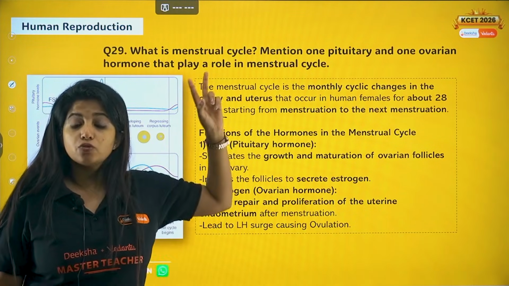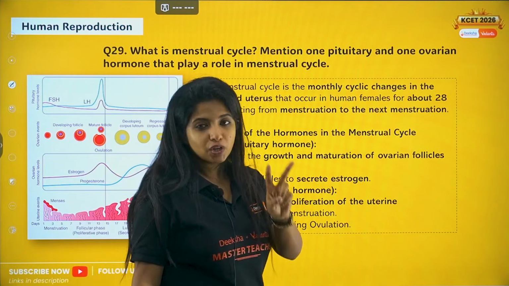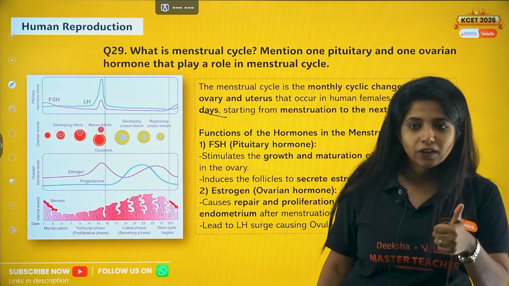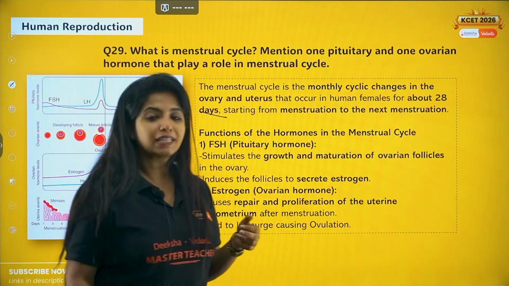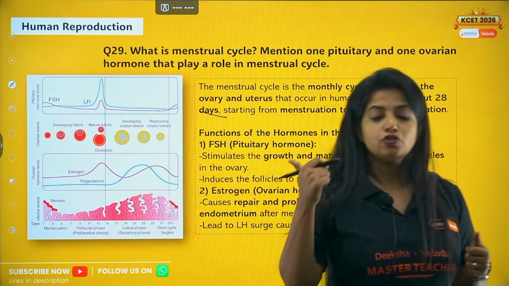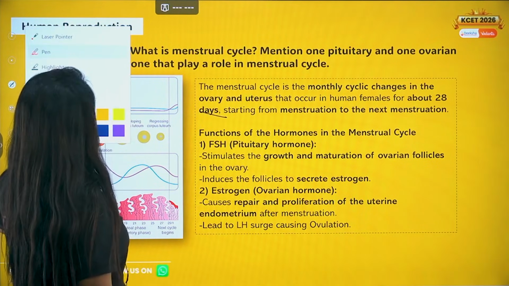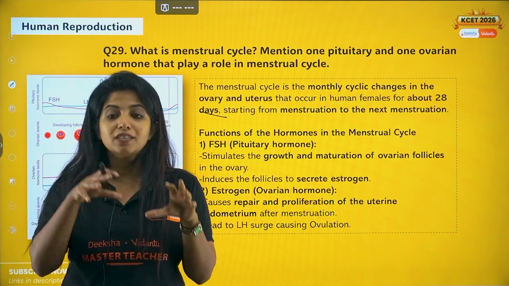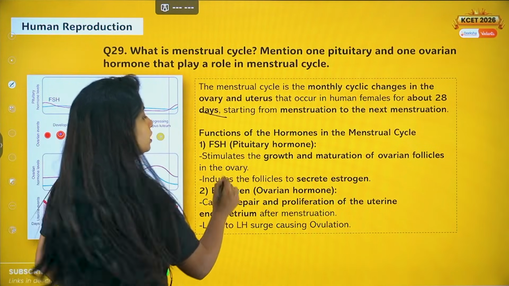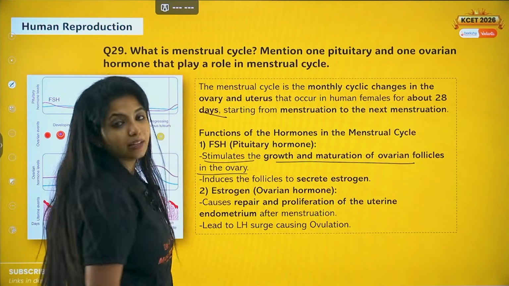Now you have been asked to mention one pituitary and one ovarian hormone. So pituitary hormones are two. One is FSH, follicle stimulating hormone, and the other one is luteinizing hormone. The ovarian hormones are also two, one is estrogen and the other one is progesterone. Now FSH, if I take that up, what does it do? Follicle stimulating hormone develops the follicles or makes the follicles mature. It stimulates the growth and maturation of the ovarian follicles in the ovary.